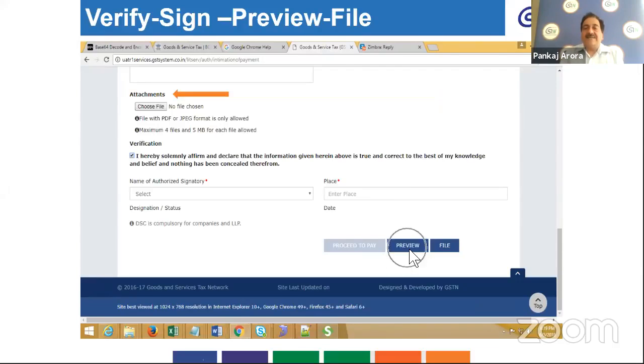Before filing such intimation, please make sure that the details entered are correct and complete. After you use the preview button, you can make sure, and then you will have to file it by clicking on the File button. Once you click on the File button, the details cannot be changed. But of course, if some payment is yet to be made, which remains unpaid, you can pay it and declare it and submit that Form DRC-03, but within the prescribed time limit only.